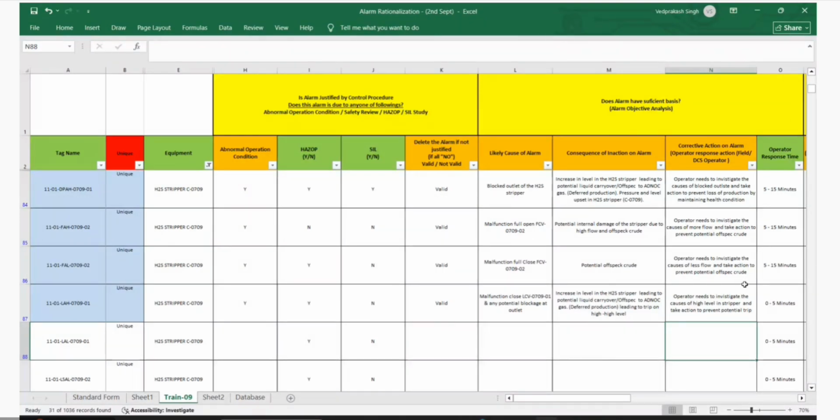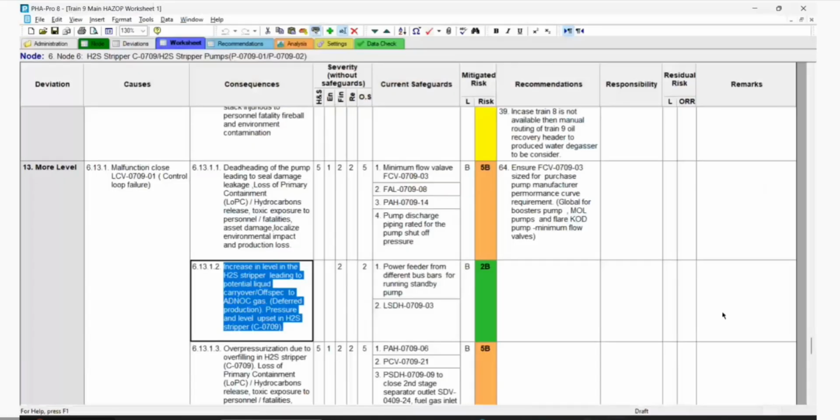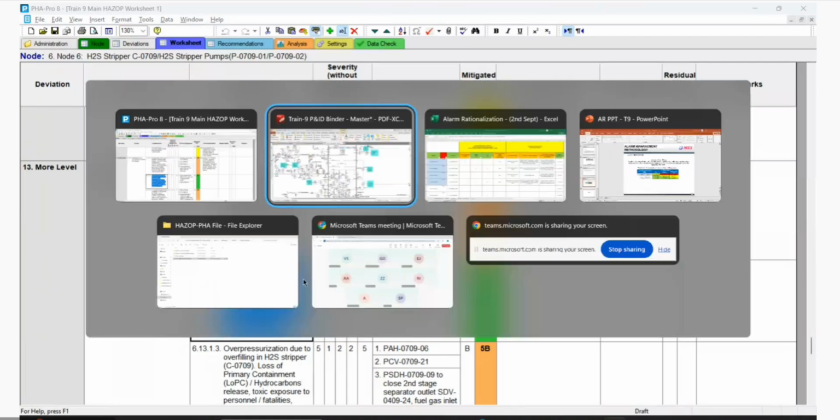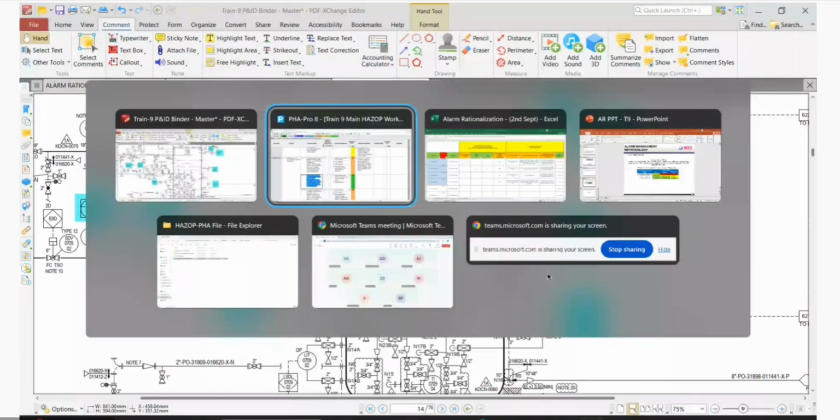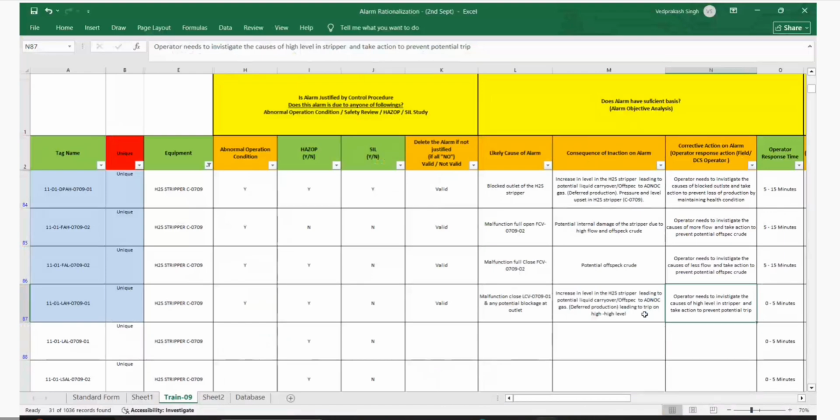Is the hazard tackling the potential pump damage? Yeah. Go back to the hazard. It is there. It's number one. Maybe we can copy it again. Overheating of the pump leading to seal damage. I agree with the consequence, but if the operator doesn't take action, ultimately it will trip. So the operator has to take timely action so that it doesn't trip.